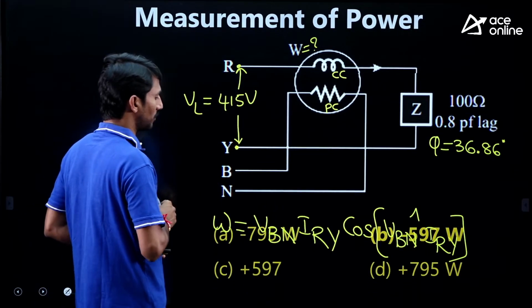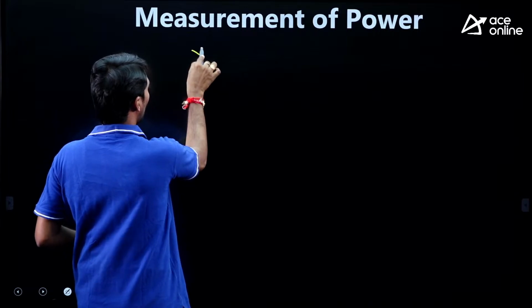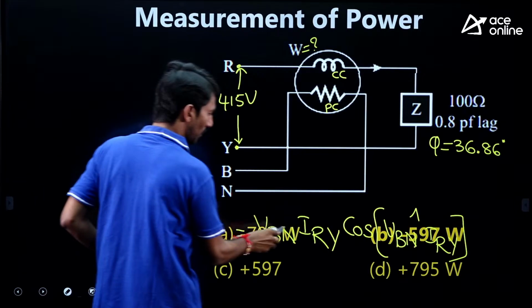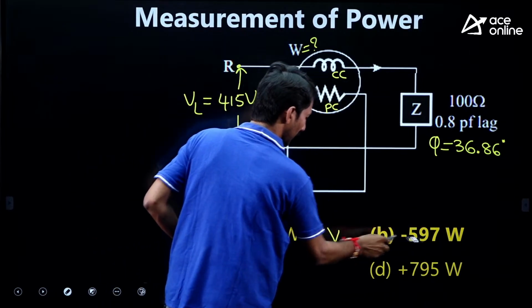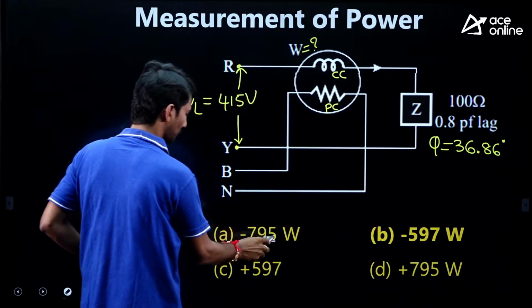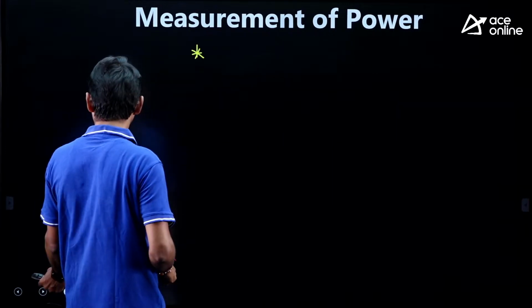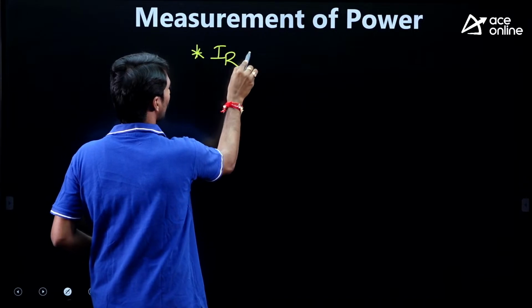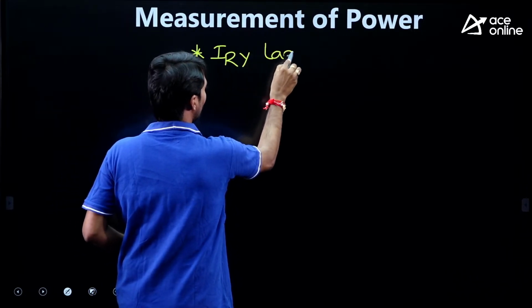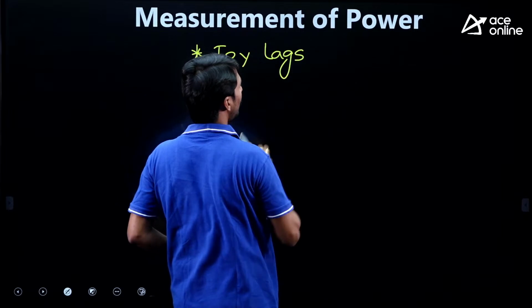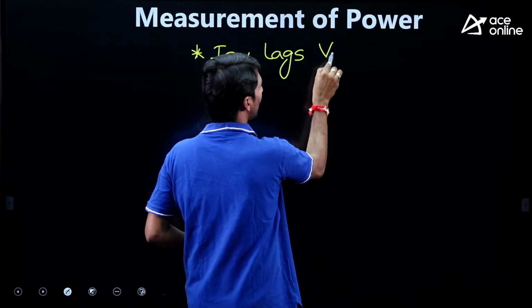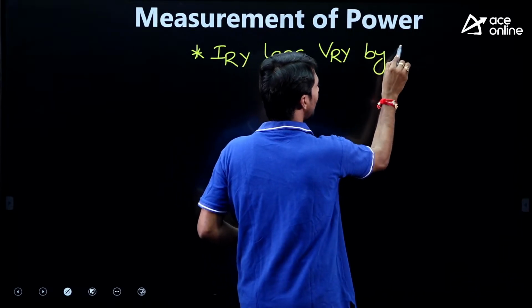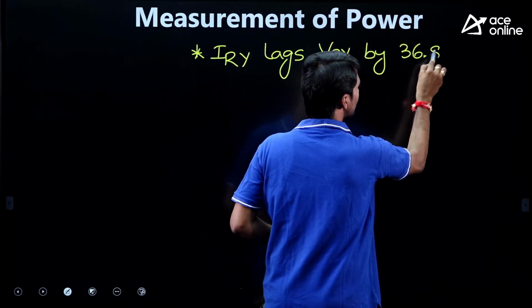Now I am writing that statement here. I'll write this wattmeter equation again. Here options are there. Now, sir, here IRY lags VRY by 36.86.